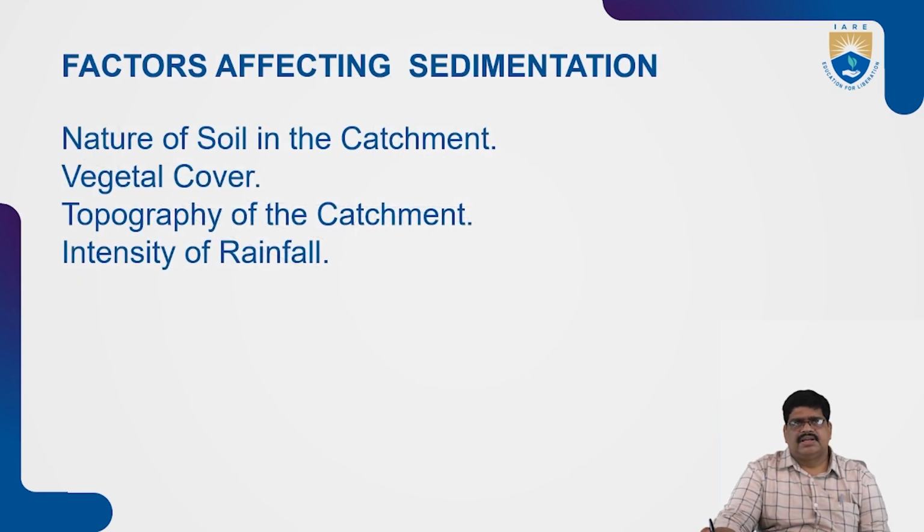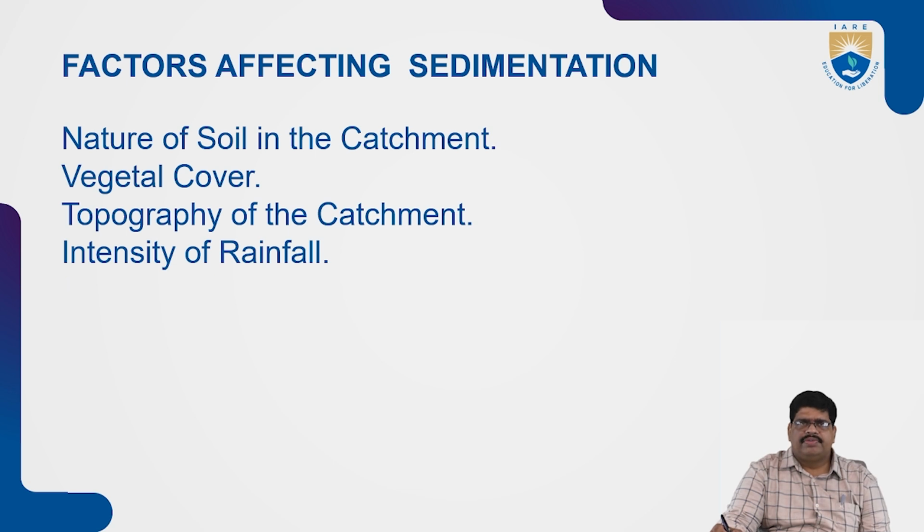So what are the factors affecting sedimentation? The nature of the soil of the catchment and vegetal cover, topography of the catchment, and intensity of rainfall. Among these factors, the nature of the soil of the catchment area will be taken into consideration, and also the vegetal cover. Vegetal cover is nothing but how much area is green, without a drought line. How much area will be cultivated, how much area is used for agriculture, we call vegetal cover.